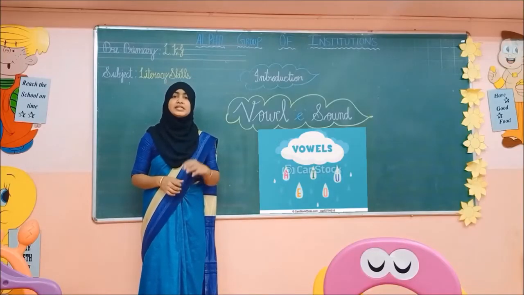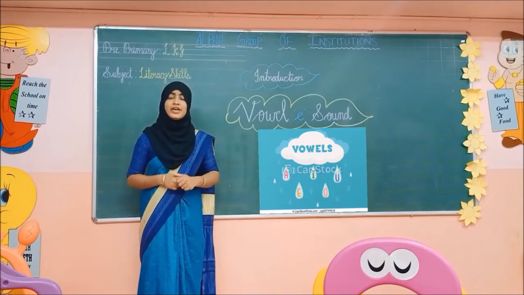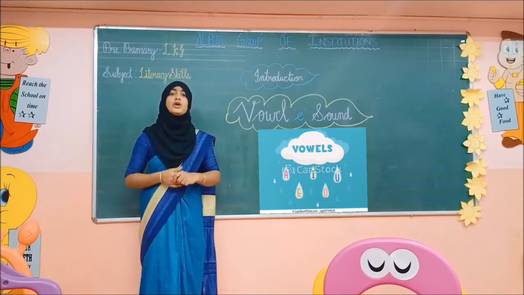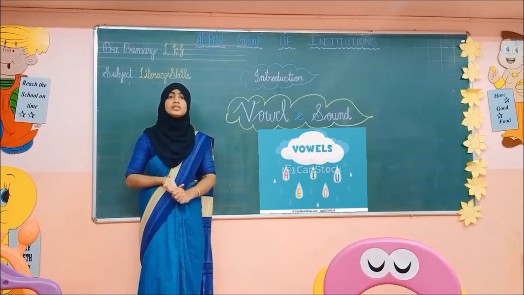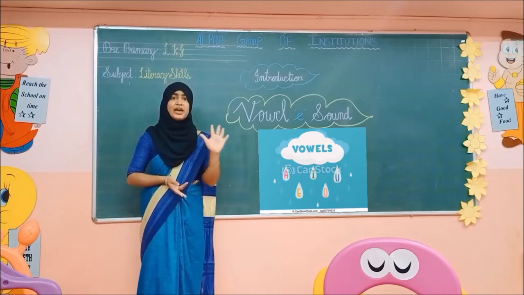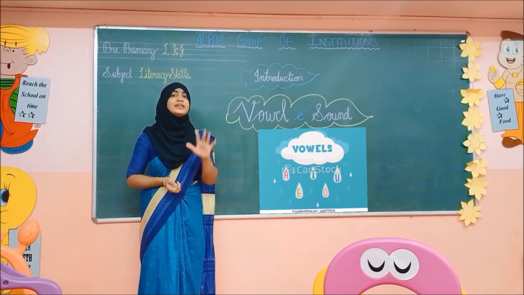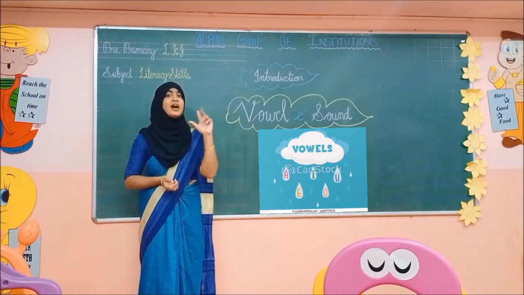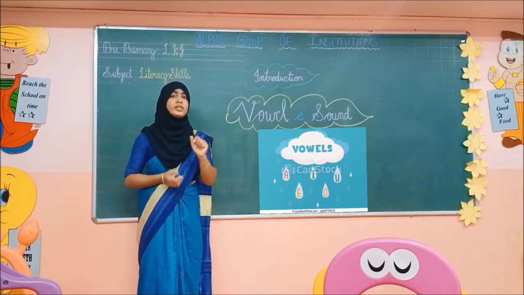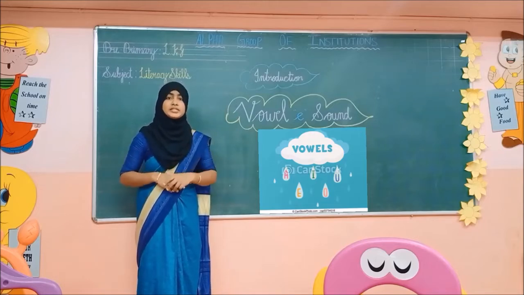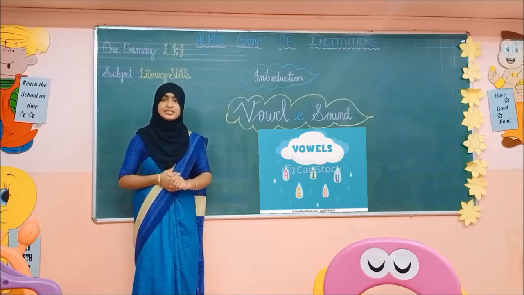E. Okay children, in the previous classes till now we have completed the vowel sound of A. Today's class we are going to see the next vowel sound, that is E. Now say, totally how many vowels are there? Yes, 5 vowels. What are they? A, E, I, O, U. There are 5 vowels. Okay children, shall we start the class?